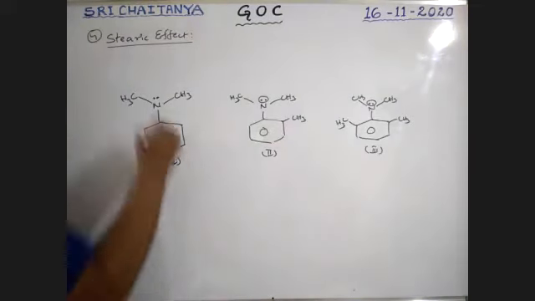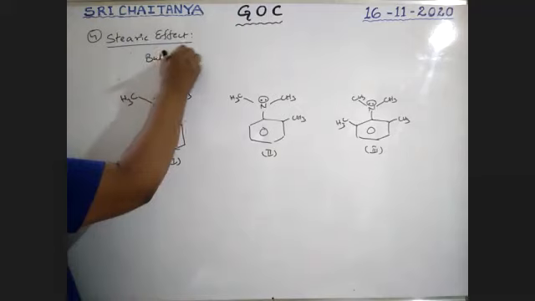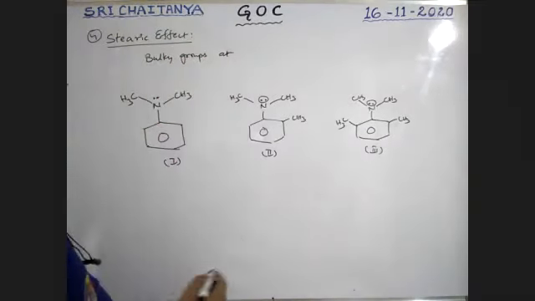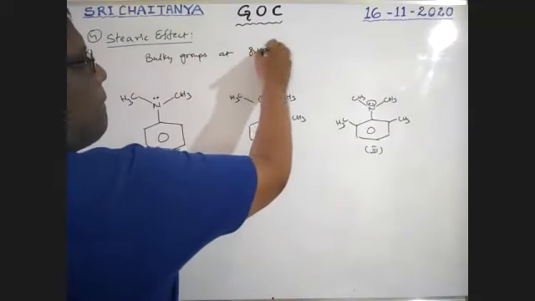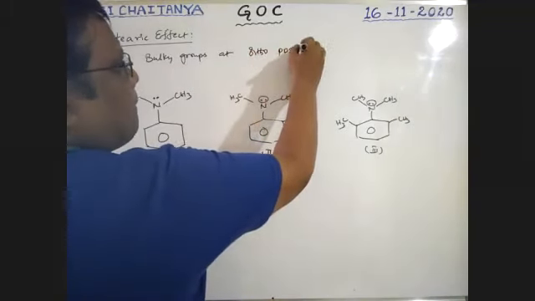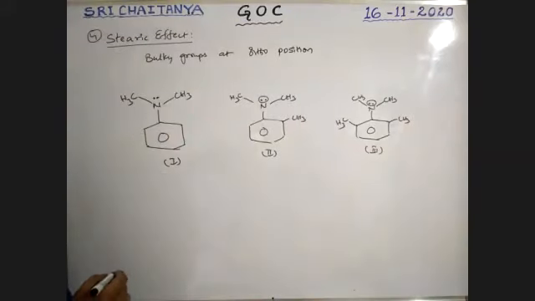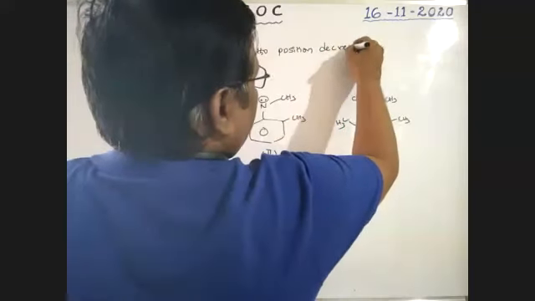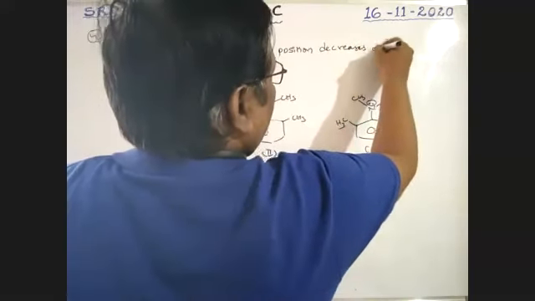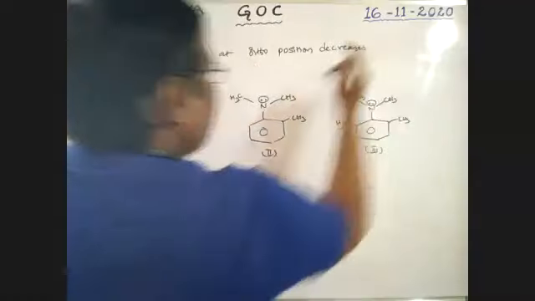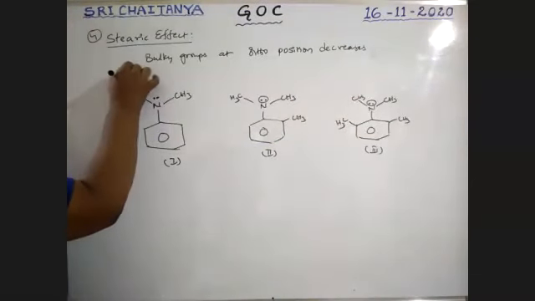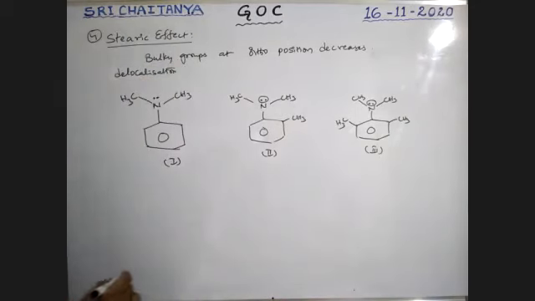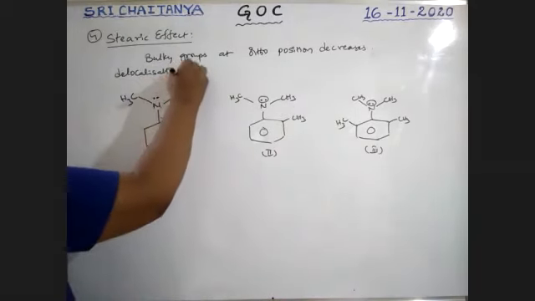See here, bulky groups at the ortho position decrease delocalization of the lone pair.